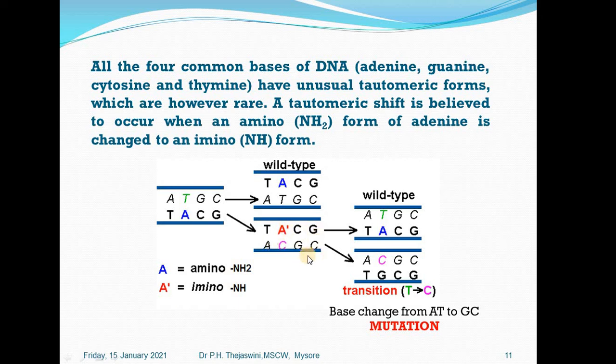So this happens. Then in the next generation, when this strand is going to replicate, this imino form, which is not normal, immediately gets converted back into the amino group. So it gets back into the native form, amino group adenine, and the corresponding strand will have exactly the wild type genotype.